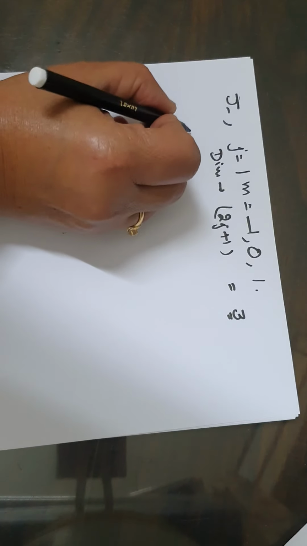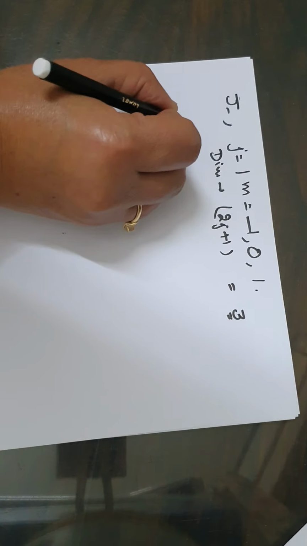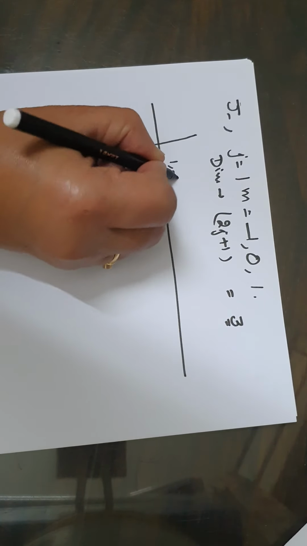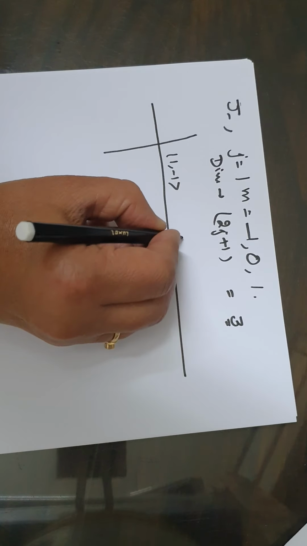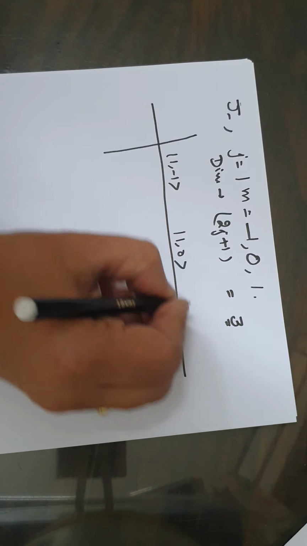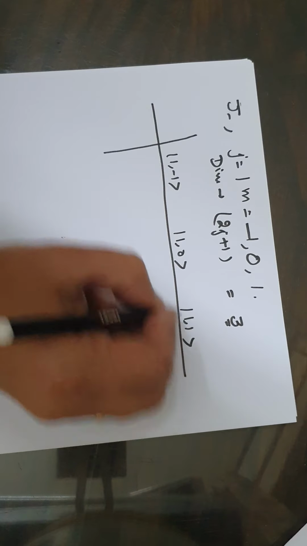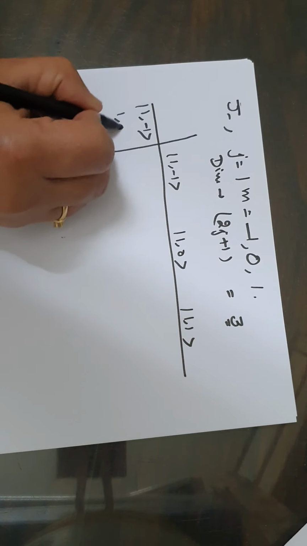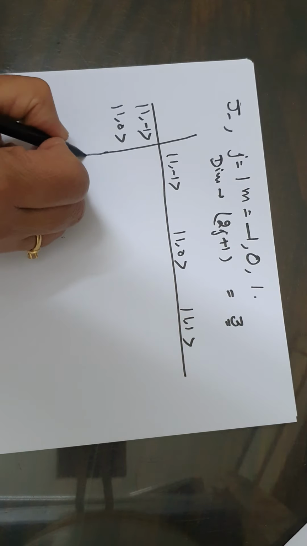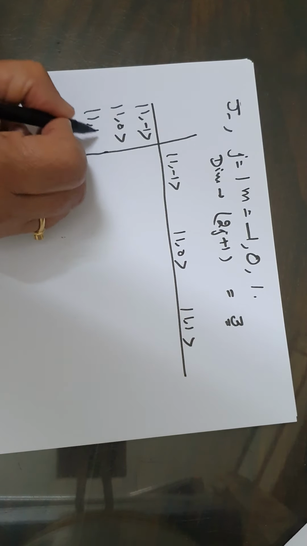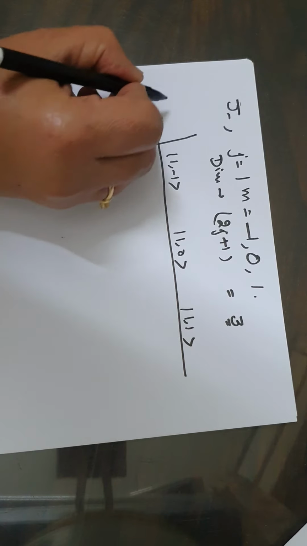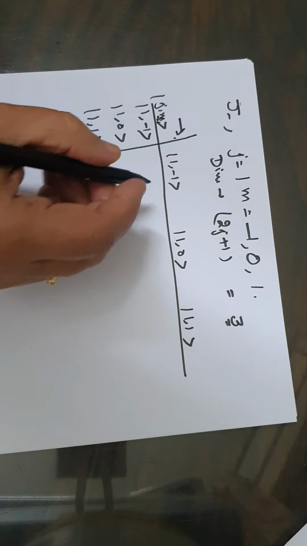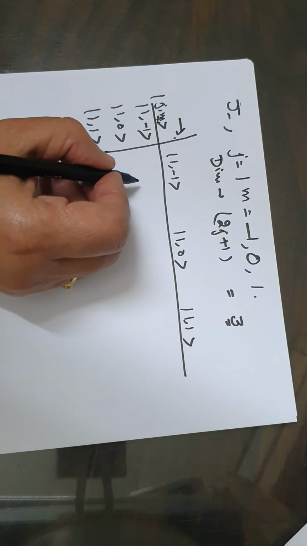Let's write down the matrix. The elements will be labelled 1, minus 1; 1, 0; and 1, 1, similarly on both sides, with jm on this side and j dash m dash on this side. Let's see which element will exist.